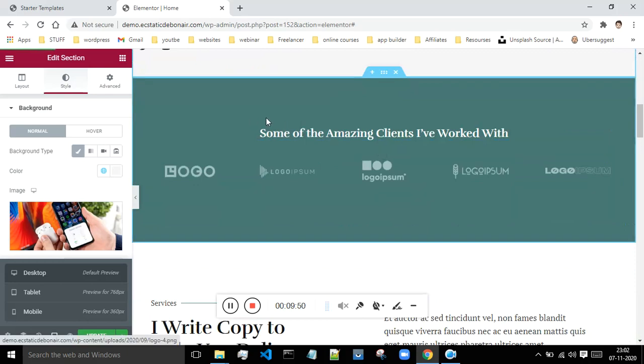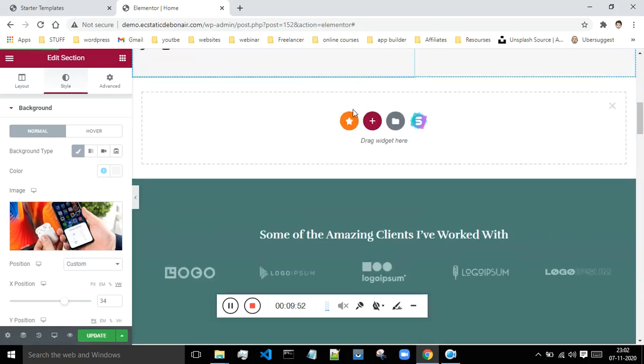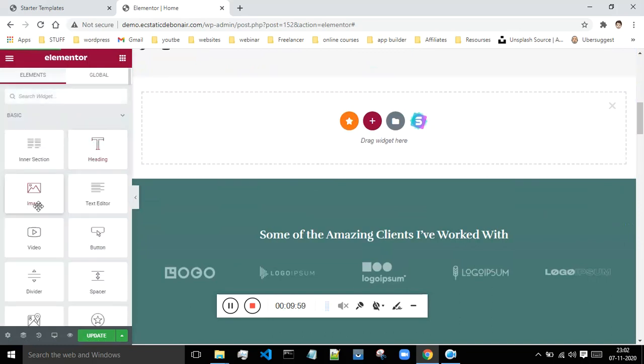If you want to add a few more sections and all, then just click on this, and from here you can just drag and drop whatever that you want, and make the necessary changes. Okay, so if you want to insert the image, if you want to insert the header and all, everything is available which you can make use of.